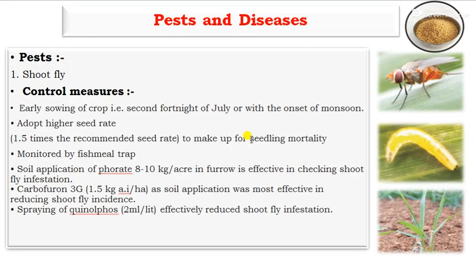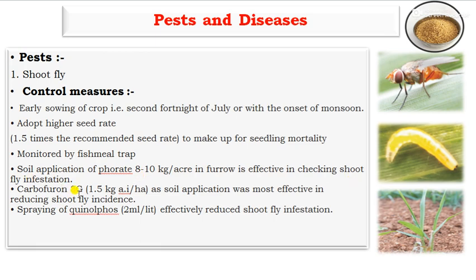Next one, the pests and diseases. The major pest of foxtail millet is shoot fly, as in the case of little millet. The control measures are early sowing, that is the second fortnight of July or with the onset of monsoon, or adopting a higher seed rate, that is 1.5 times the recommended seed rate, to make up for seedling mortality. They also monitor with a fish meal trap, and soil application of phorate 8 to 10 kg per acre in a furrow is effective for checking shoot fly infestation.